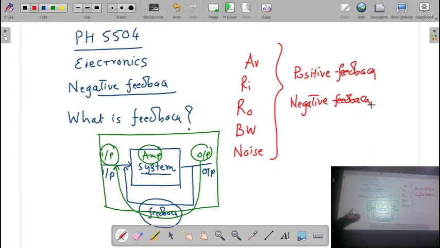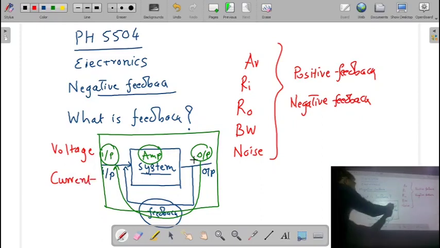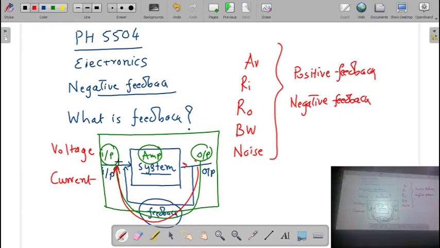Now in the amplifier, our input as well as the output can be a voltage, or it can also be a current. So in some amplifiers, the output voltage is fed back to the input. In some amplifiers, the output current is fed back to the input. And due to that, the characteristics of the amplifier change, and accordingly we have different types of feedback in the amplifier circuit. So all these points we are going to discuss in this unit.